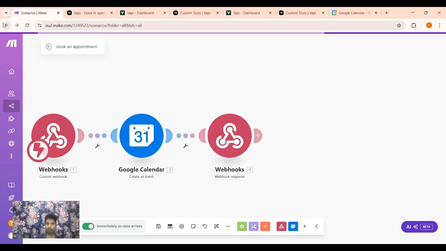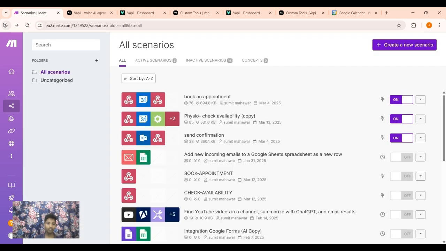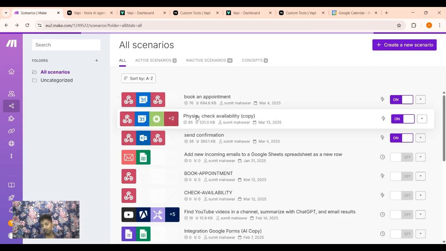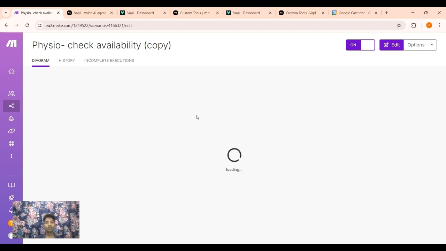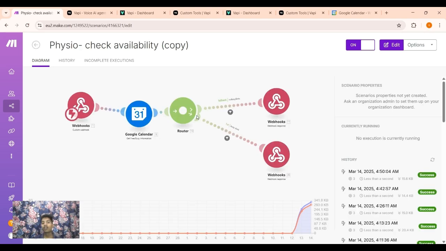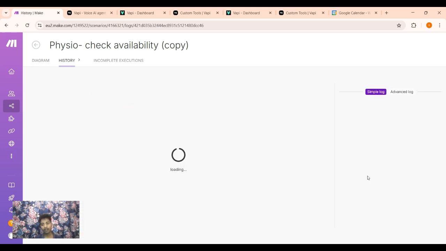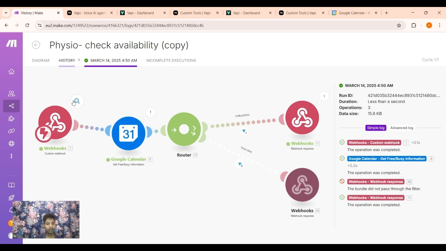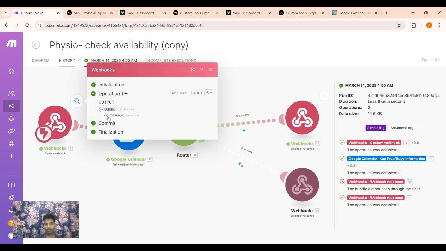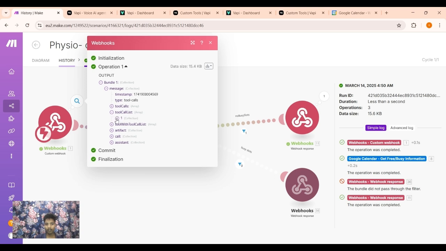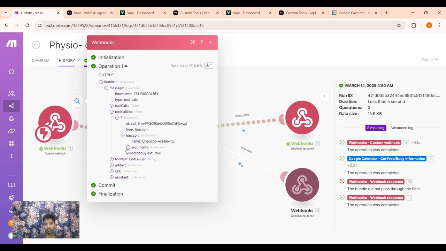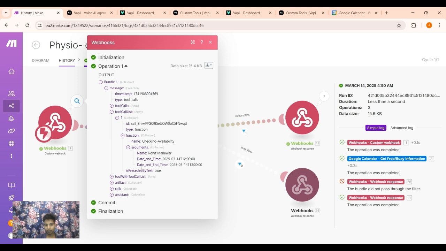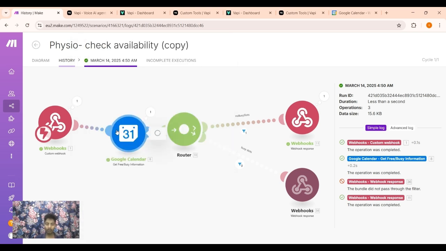And now is the main function, which is also simple. This is the check availability function tool. This is Google Calendar here. The response webhook receives data in this format from the tool we just created in VAPI: date and time, and the date and time of the appointment, and then goes to Google Calendar.